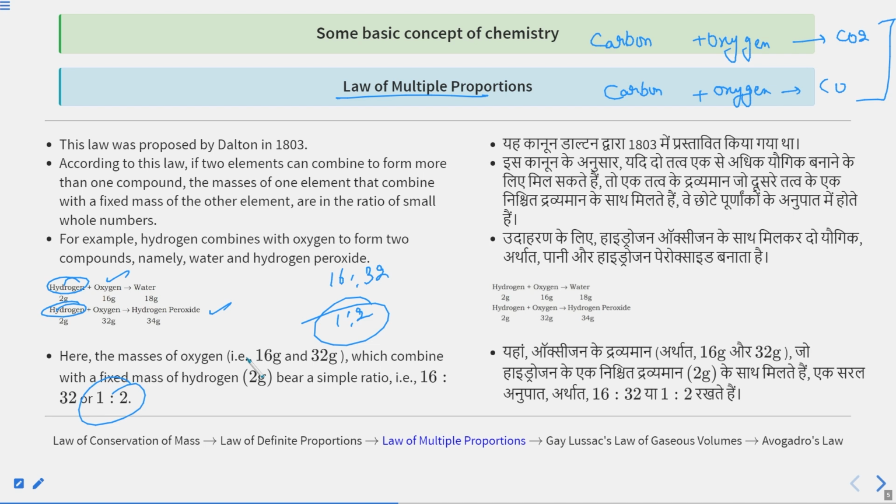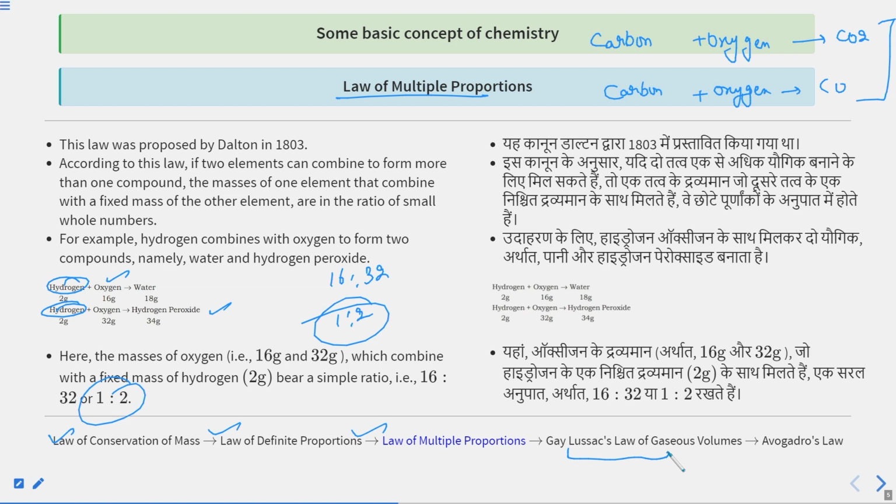So today we discussed these three laws. First is the law of conservation of mass, second is the law of definite proportion, and third is the law of multiple proportion. Two laws are remaining, which we will discuss in the next class: Gay-Lussac's law of gaseous volumes and Avogadro's law. These are the five basic laws which govern the combination of atoms to form compounds.